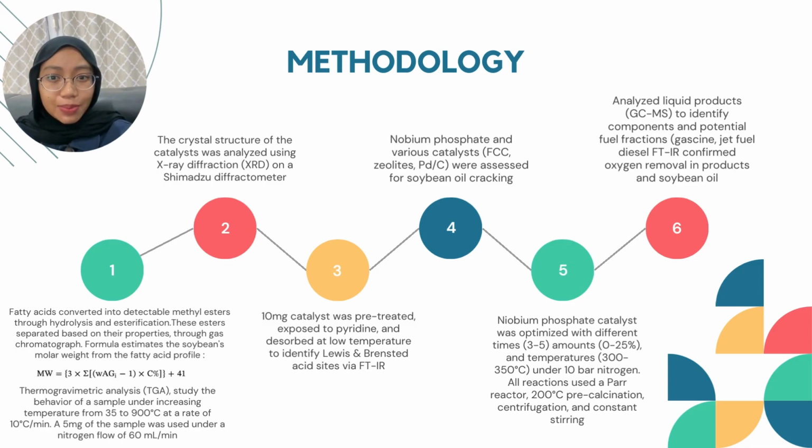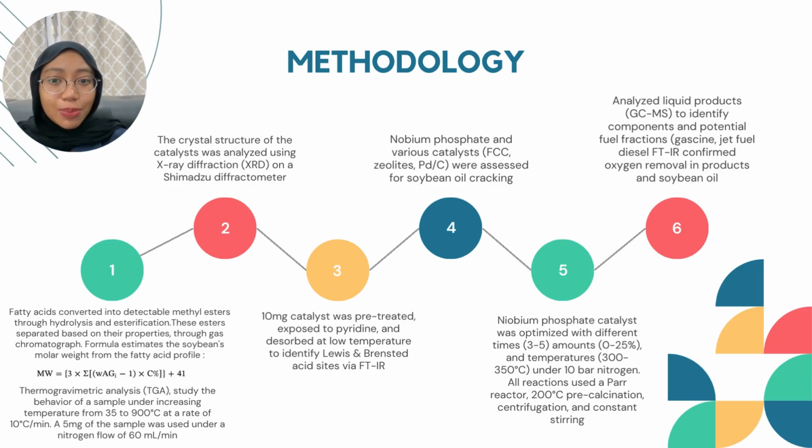First, fatty acids are transformed into detectable methyl esters, separated using gas chromatography (GC), and the resulting profile estimates the oil's molar weight. Next, thermogravimetric analysis (TGA) reveals the oil's behavior under increasing temperature. Understanding the chosen catalyst is very important. X-ray diffraction (XRD) unveils their crystal structure, while FTIR identifies active sites for optimal cracking. With this knowledge, we move to the cracking process itself.